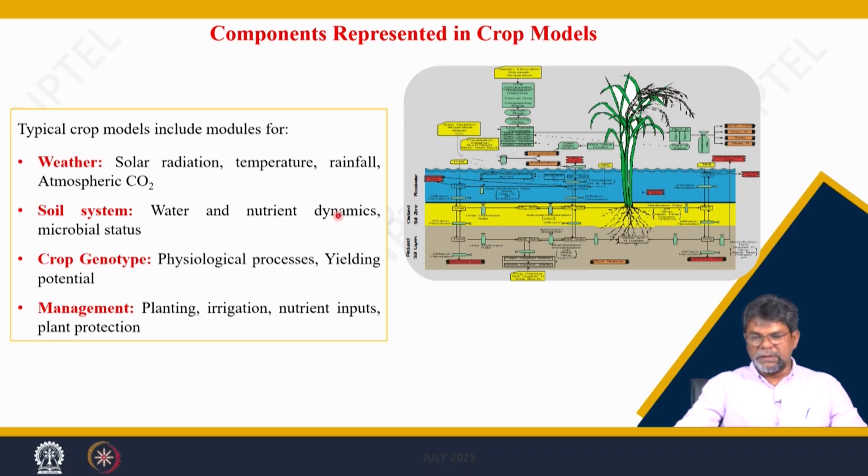So, let us see this figure, I will explain it. This is a rice crop, and here the four components are there for crop production. Rice is usually grown under standing water, because other crops may not survive.